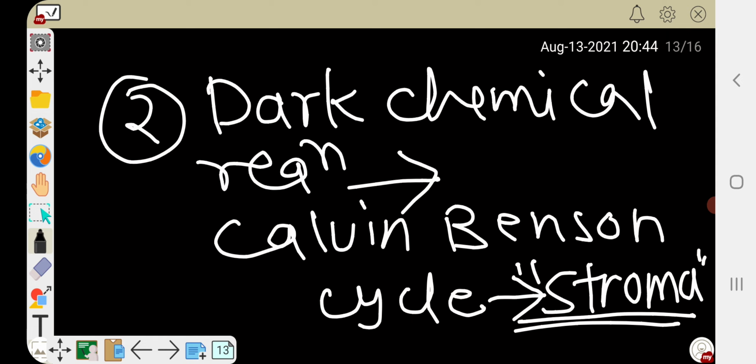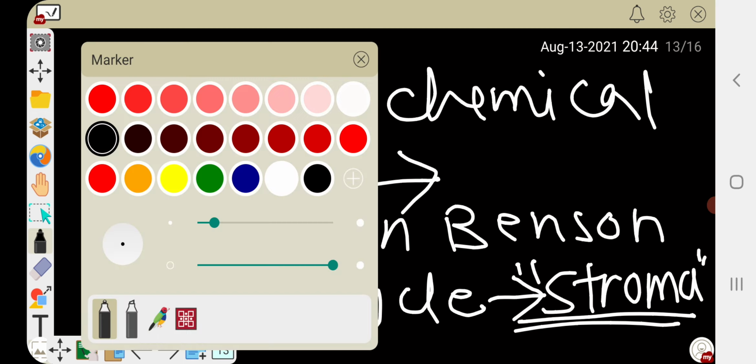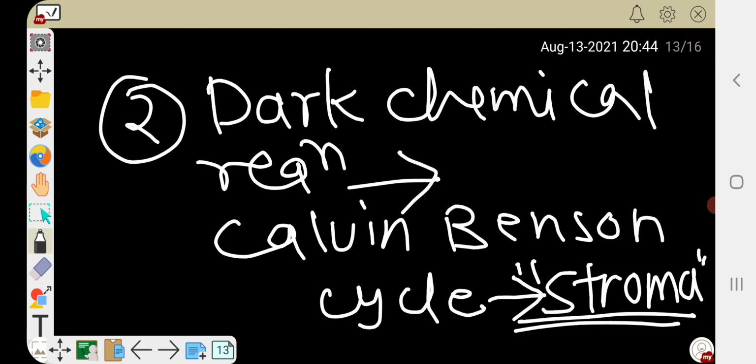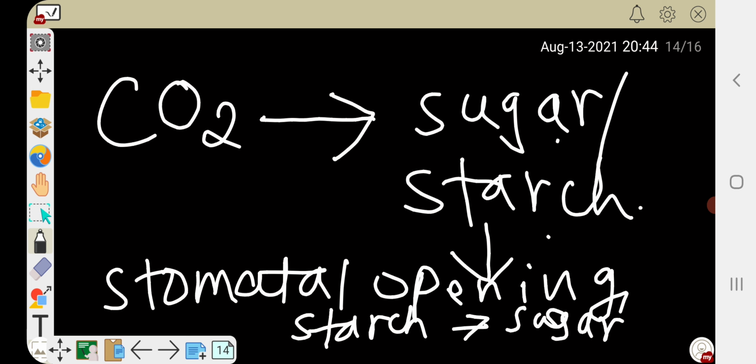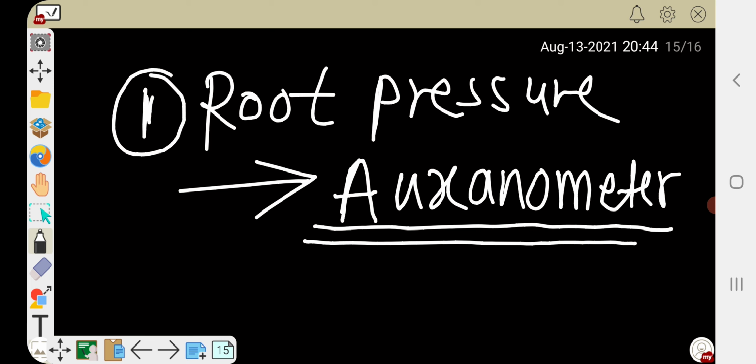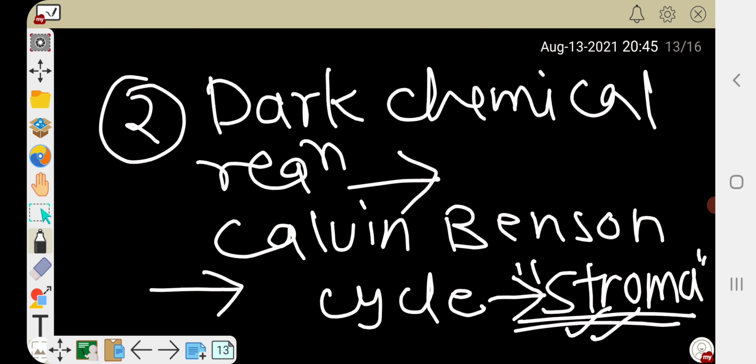And the dark chemical reaction is also called Calvin-Benson cycle. It happens in stroma of the chlorophyll, and in this CO2 gets reduced to sugar or starch. And for stomatal opening in leaves of the plants, starch should be converted to sugar. Root pressure in plants is measured by oxanometer. It is very essential, very important. So this is all about the photosynthesis reaction.